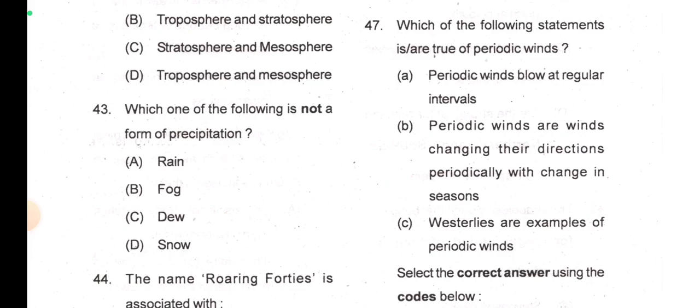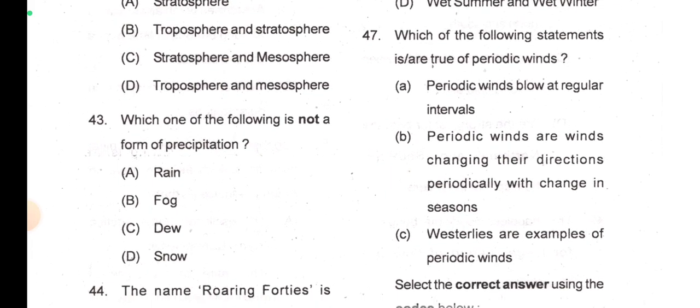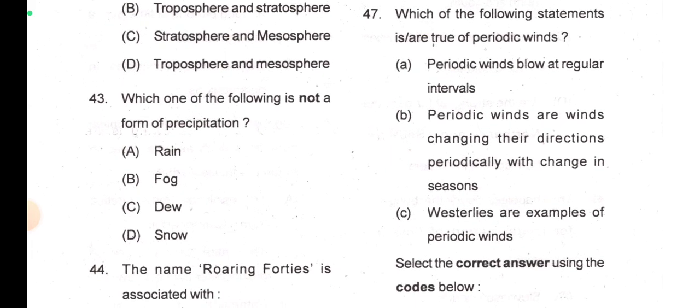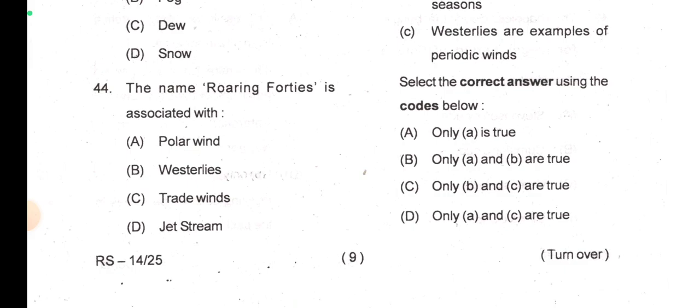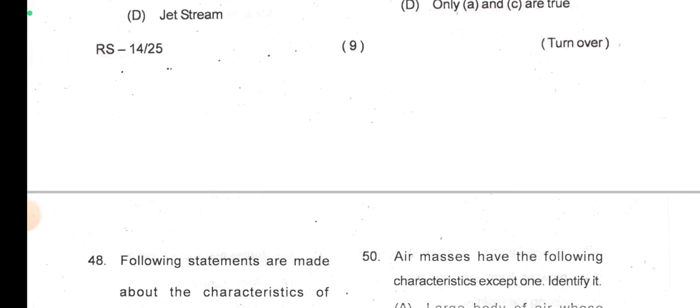And which of the following statements is or are true of periodic winds? Periodic winds blow at regular intervals. Periodic winds, yes. Monsoon is also periodic winds. Then periodic winds are winds changing their directions periodically with a change in season. True. Westerlies are examples of periodic winds. No, westerlies are permanent winds. So A and B are true. Right? A and B, option B.